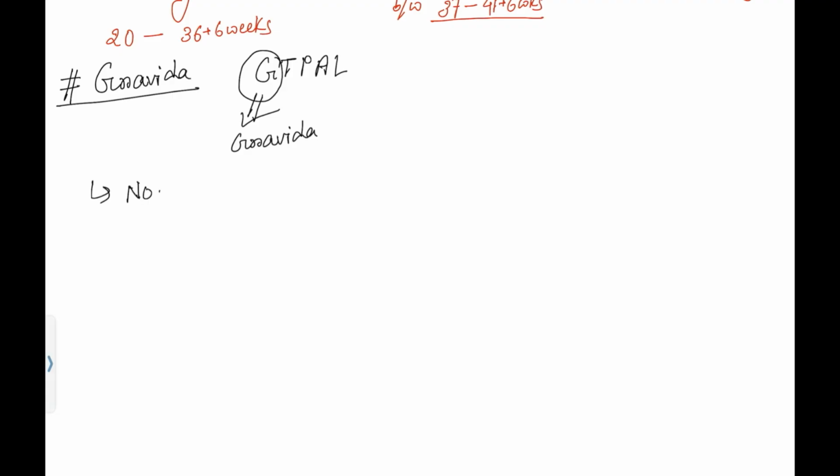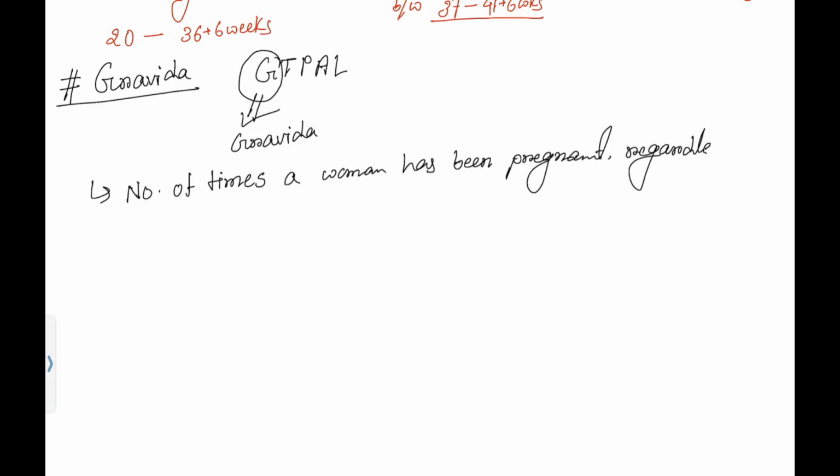Gravida means the number of times a woman has been pregnant, regardless of outcome. It means the total number of times a female becomes pregnant irrespective of the outcome of pregnancy.